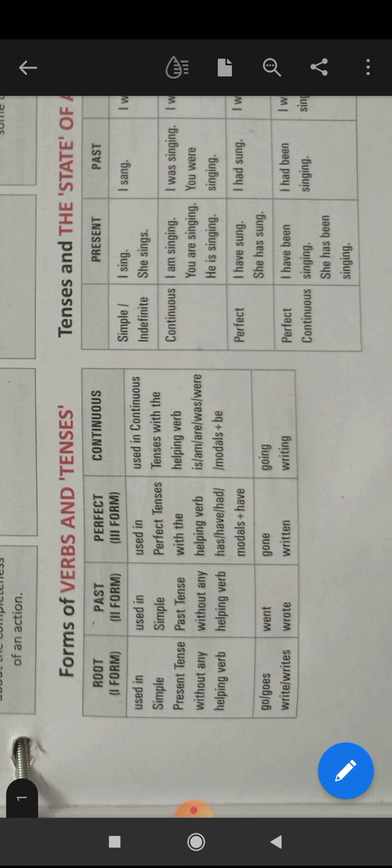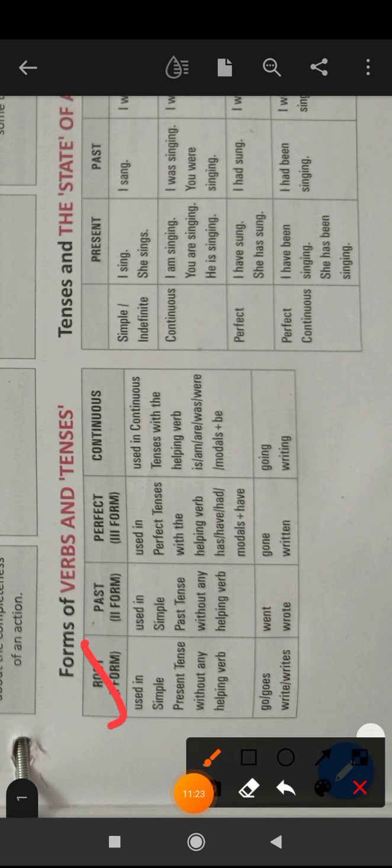To form continuous form of the verb, we add ing with the root form of the verb. This is the root form, and we add ing with it. Like go, we have added here ing, so it becomes going. Okay? Do, doing. Learn, learning. Speak, speaking. Write, writing. Got it?